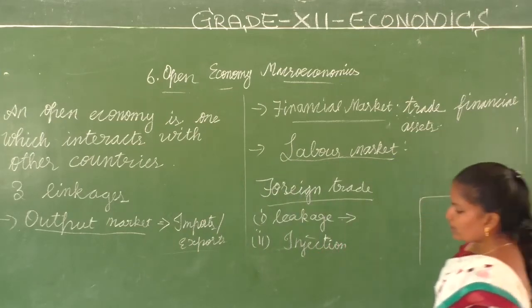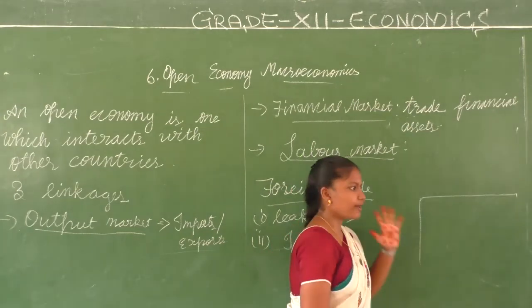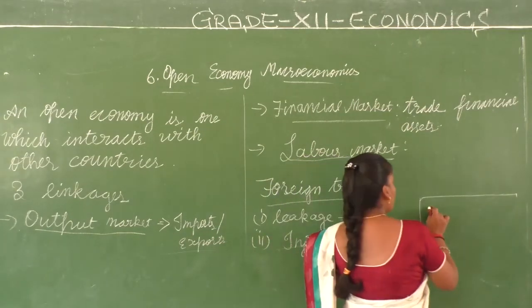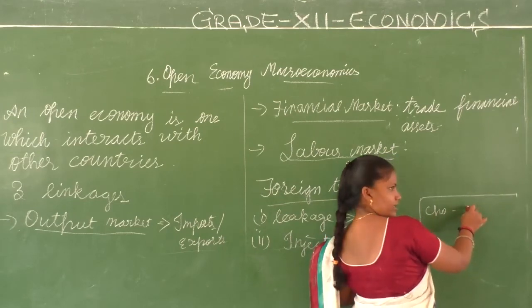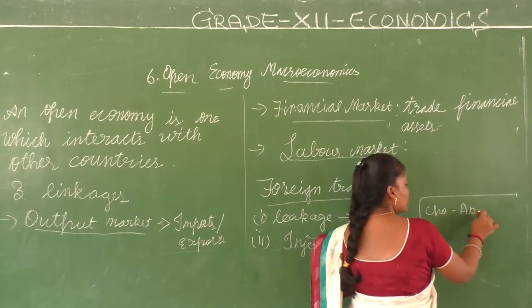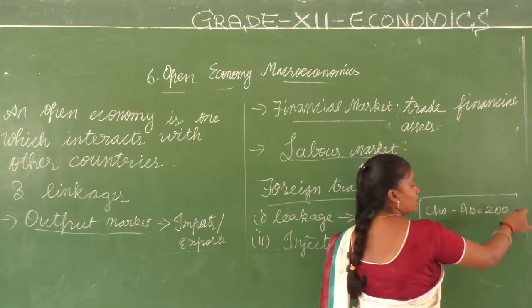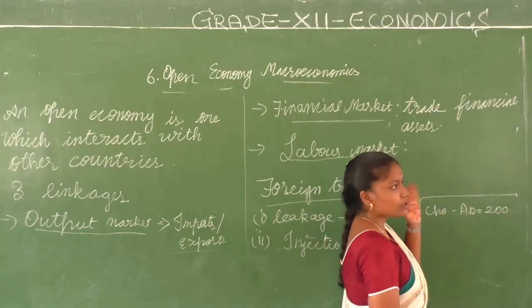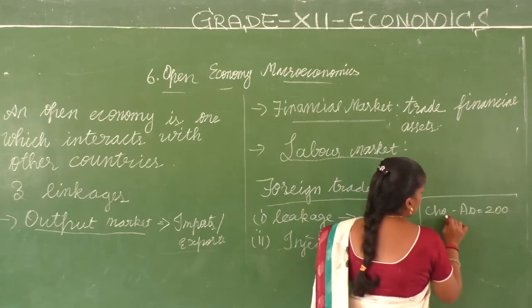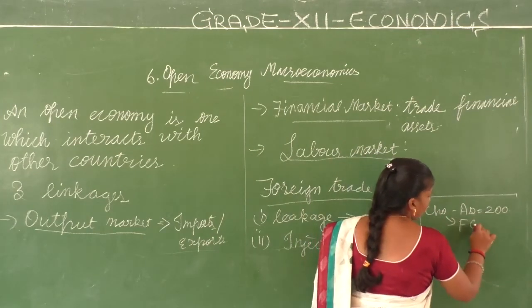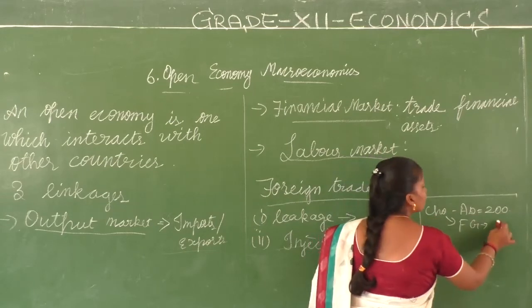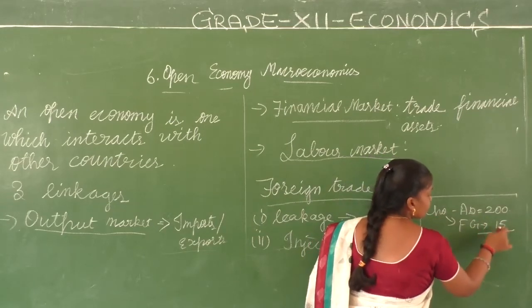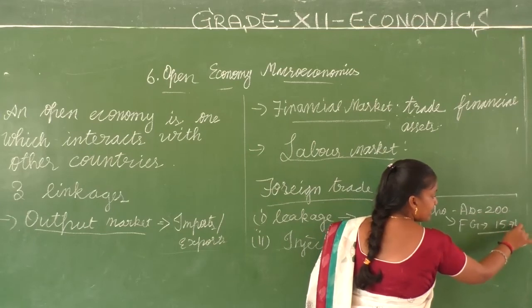For example, let's have chocolate. The usual aggregate demand of chocolate is 200. This is a domestic good. The same chocolate, there is a foreign good, and people have consumed some 15 units of it, which will be deducted. This is called the leakage.